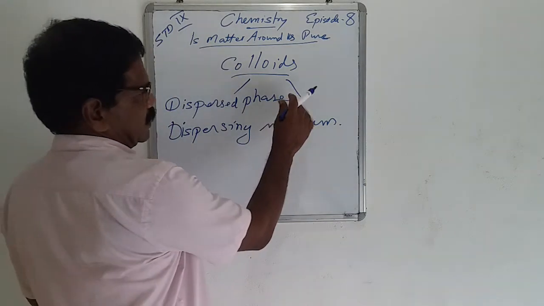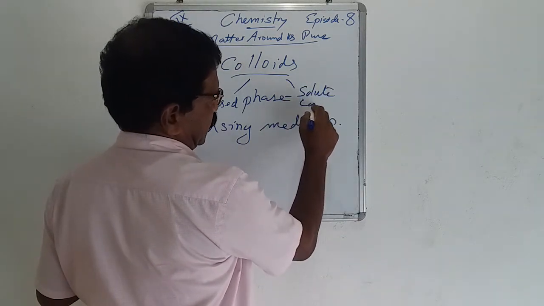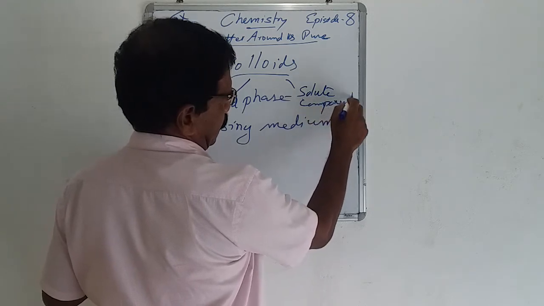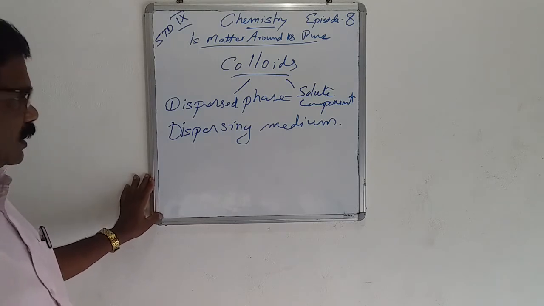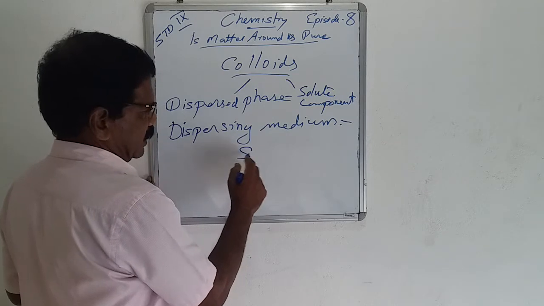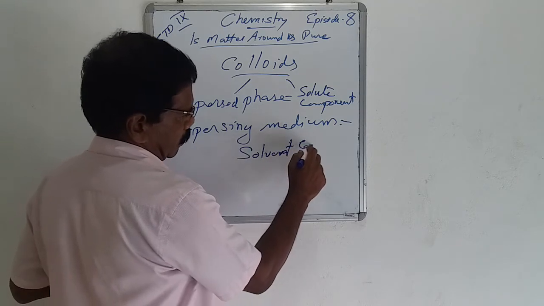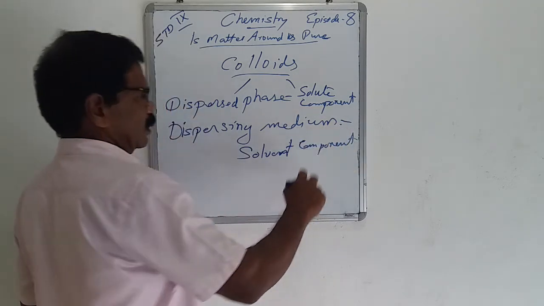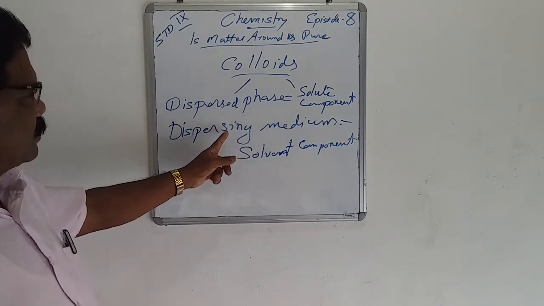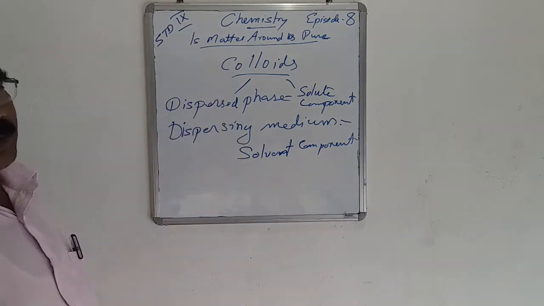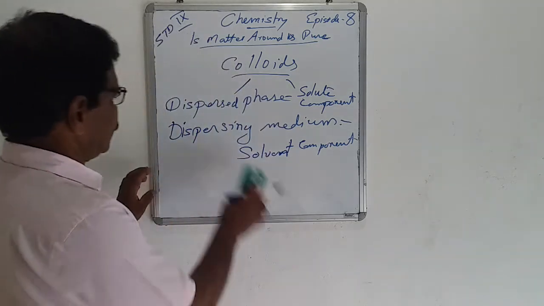The dispersed phase is the solute component, and the solvent component is known as the dispersing medium. Based on these, colloids can be classified into several types. We can see what they are.